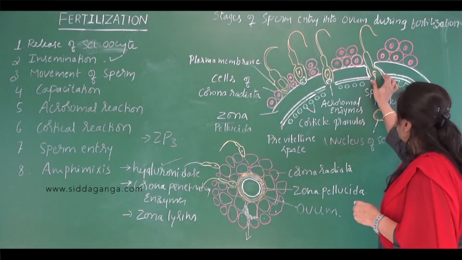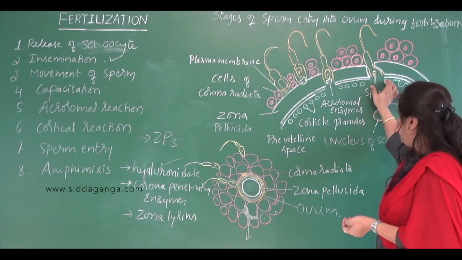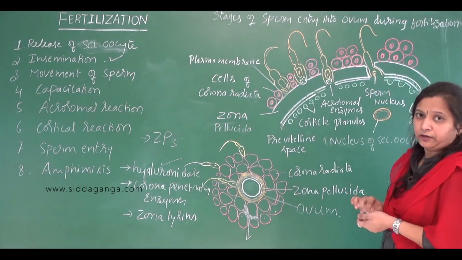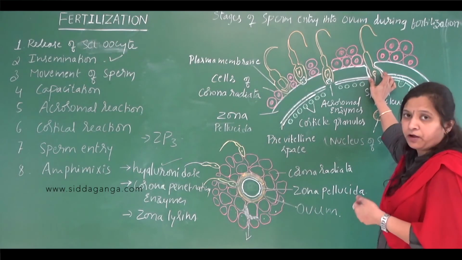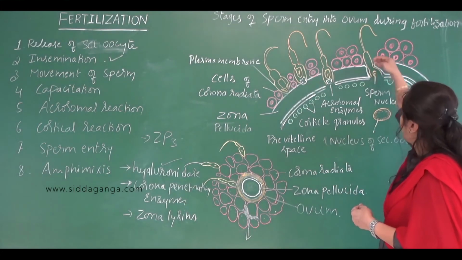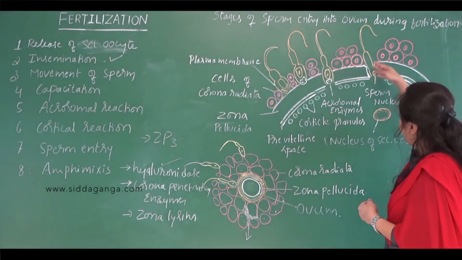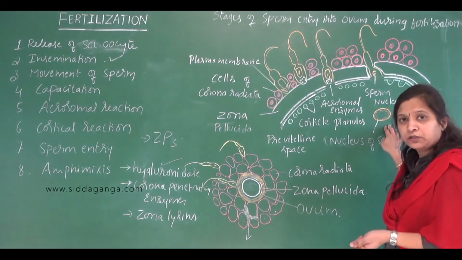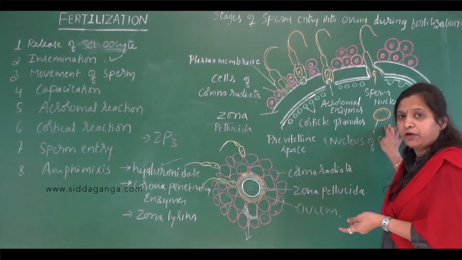So that is the region where the fertilization cone forms. It is in this region that the sperm will enter into the egg. Soon after the point of contact with the sperm, the oocyte develops a fertilization cone to receive the sperm. So it is in the region of the fertilization cone that the sperm will enter into the secondary oocyte. The entry of the sperm stimulates the secondary oocyte to complete its second meiosis, which is arrested at metaphase second.